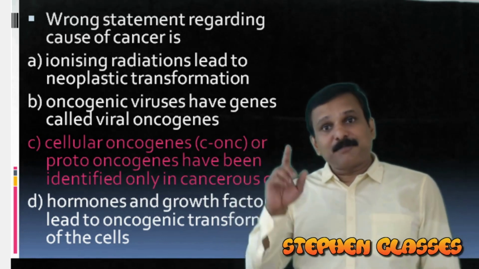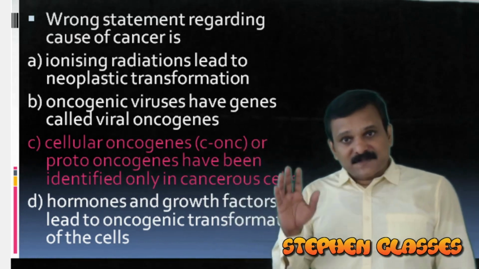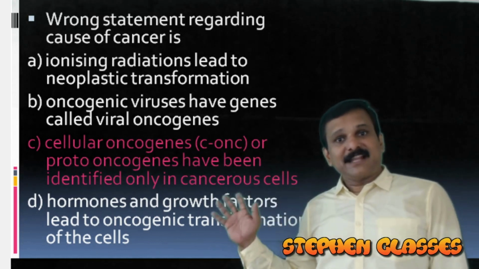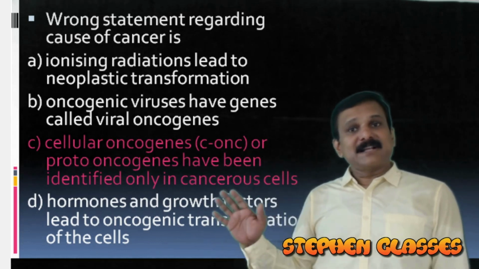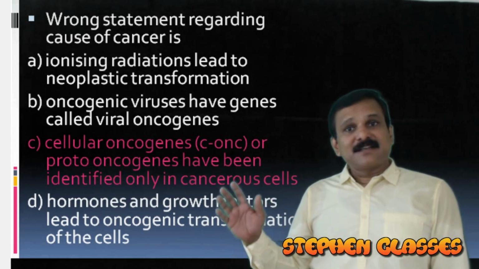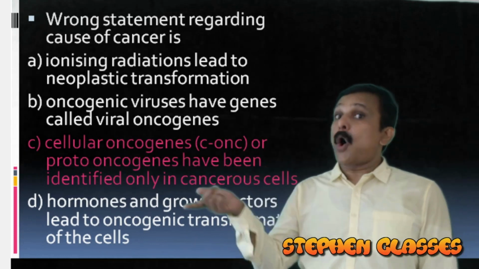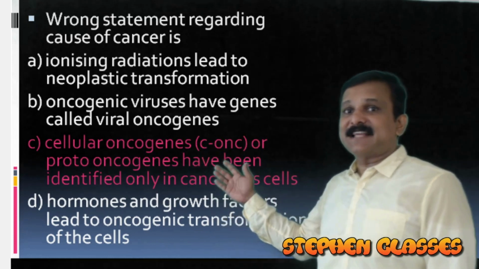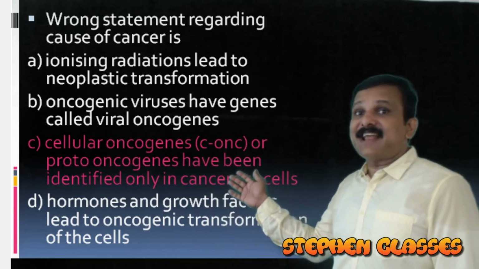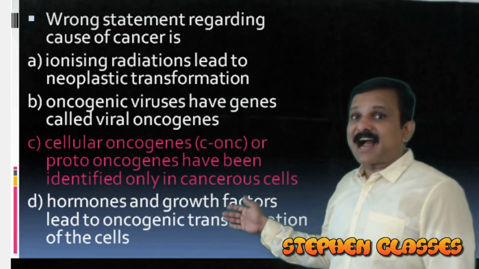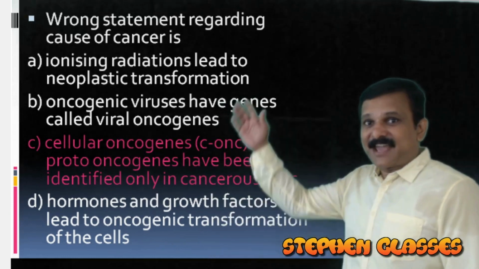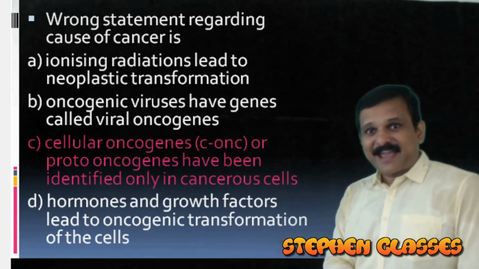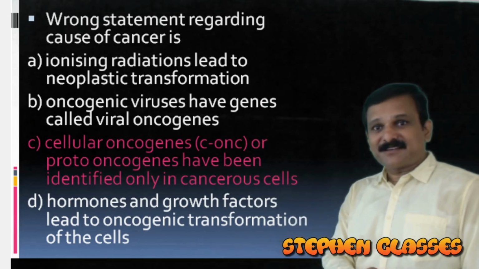Cellular oncogenes or proto-oncogenes are also present in all the normal cells, not only in the cancerous cells. All the normal cells have proto-oncogenes. Only in cancerous cells can you see the oncogene. You got it? So our answer will be option C, because that is the only wrong statement. Other statements are true regarding cancer. You can take a screenshot if you feel that I am going fast. Shall we move to our next question?